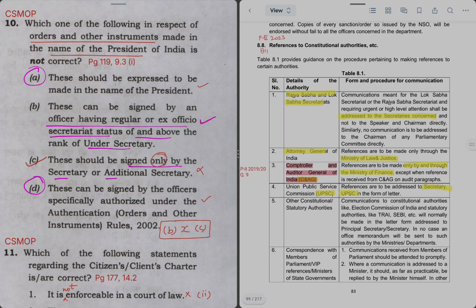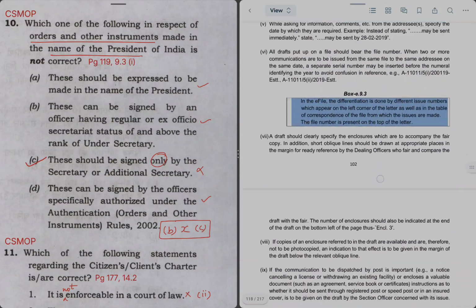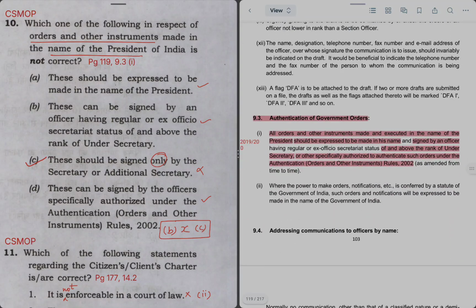So you can solve this question even without checking the MOP, but if you want to check, you can go to page 119, para 9.3, sub para 1. Let me show you just for reference, where it is written: authentication of government orders, rank of under secretary. You can read it in detail later.